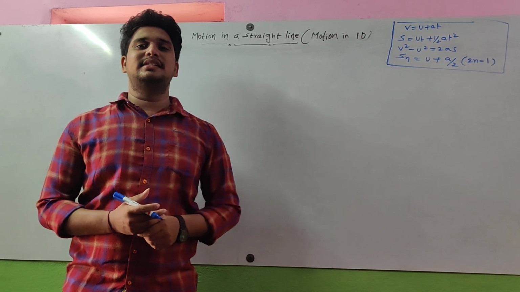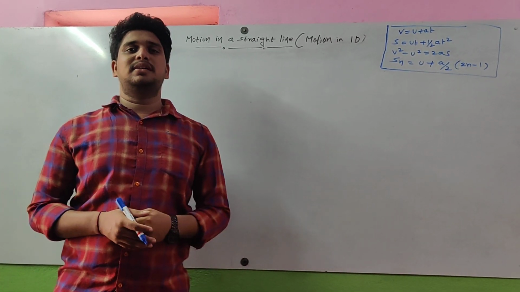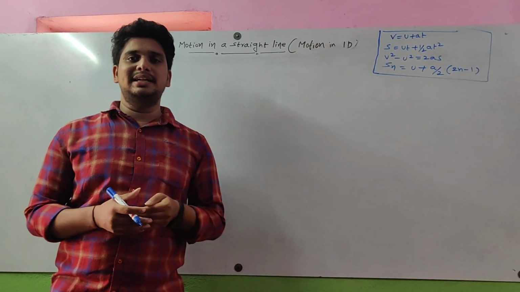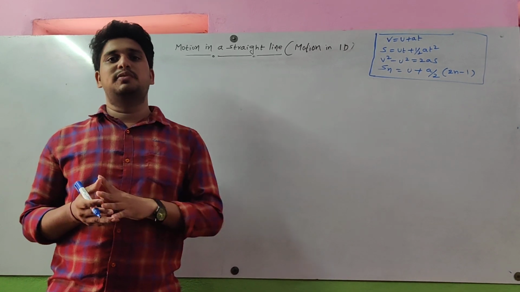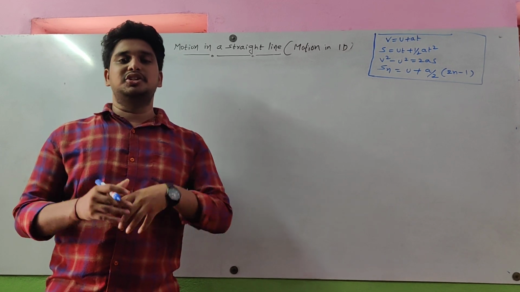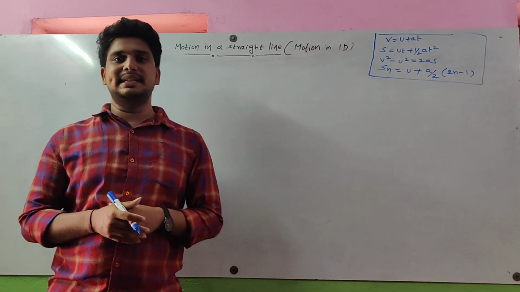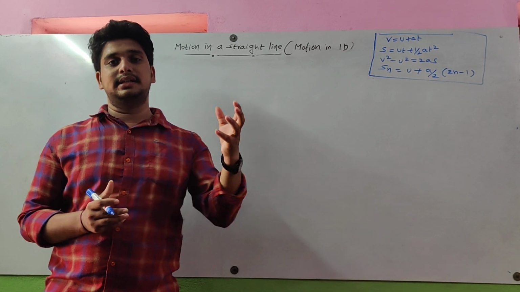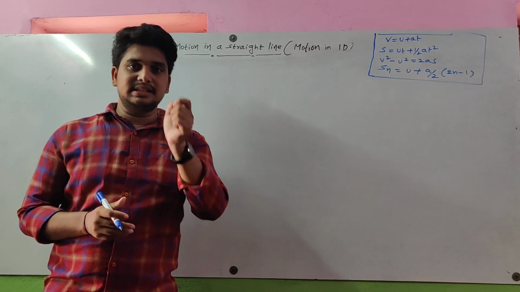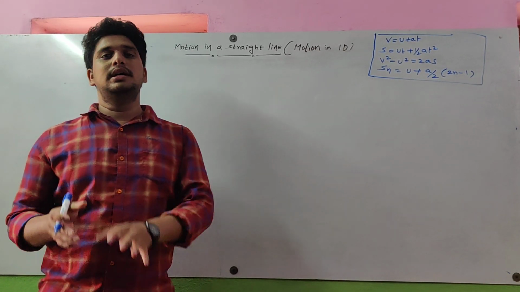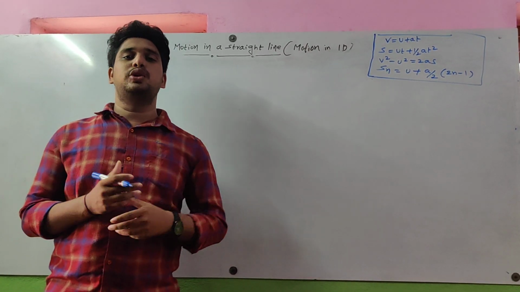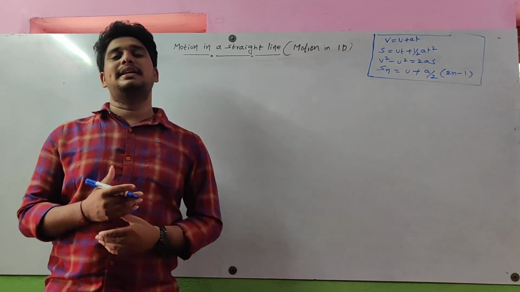Right, up to now I have discussed equations of motion, problems based upon these equations, and how we use equations 1 and 2 and the combined equations for solving some problems. These were all discussed in previous lectures. In one more previous lecture I discussed that the equations of motion are not valid for circular path and SHM, and why. Please go through it. I hope you are all following my lectures.